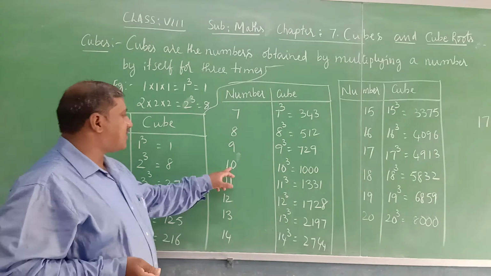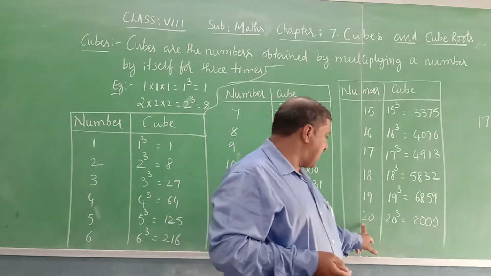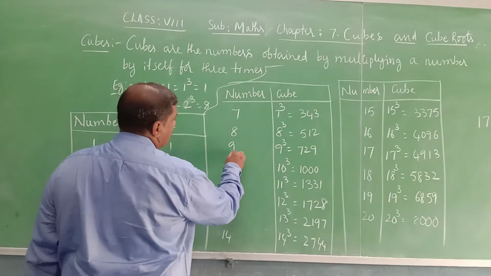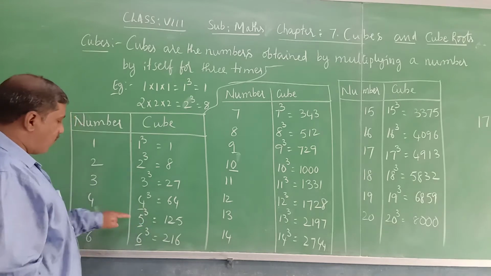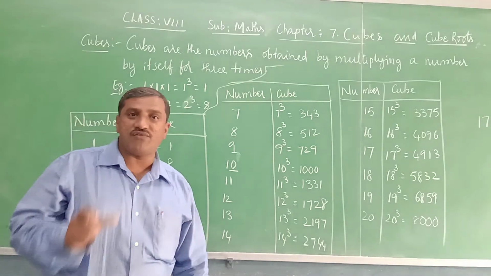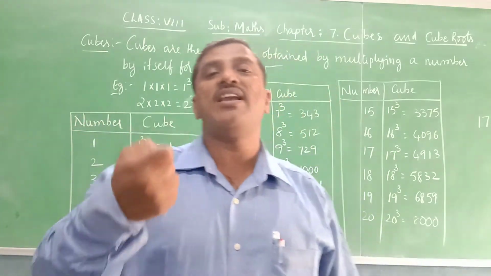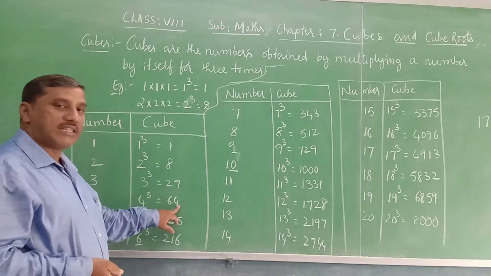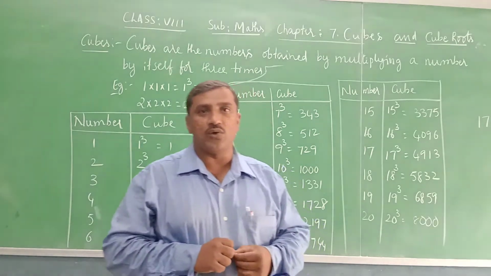Then 10: if 0 is in the units place, 10 cube is 1000, and 20 cube is 8000. So if you find 0, 9, 6, 5 and 4 in the units place of any number, its cube will end with the same digit. That is 5 with 5, 4 with 4, 6 with 6, 9 with 9 and 0 with 0.